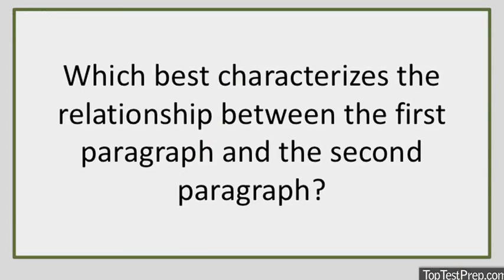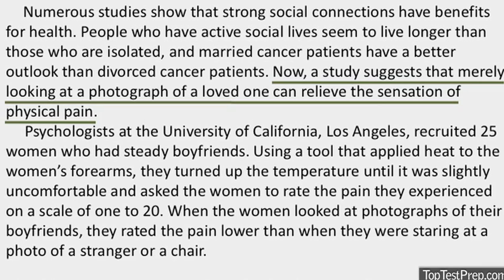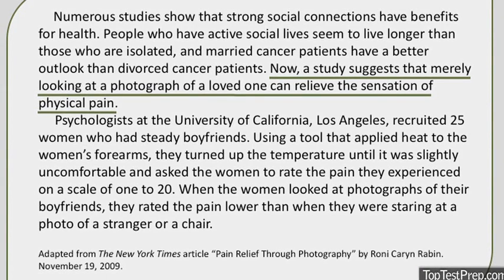Here's a typical question on a short reading passage. Which best characterizes the relationship between the first paragraph and the second paragraph? Looking back at the passage, this sentence right here seems to make the connection between paragraphs. "Now, a study suggests that merely looking at a photograph of a loved one can relieve the sensation of physical pain." We have this main idea expressed in a single sentence. When we look at the second paragraph, we see that it goes into this phenomenon in greater detail.